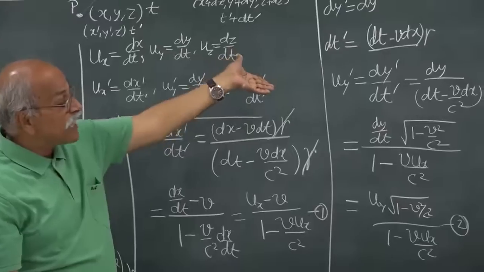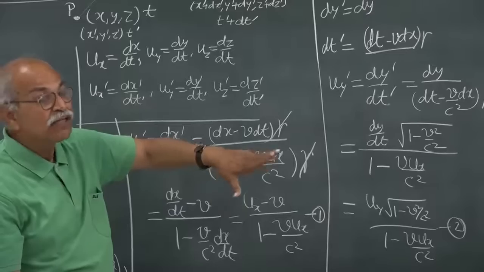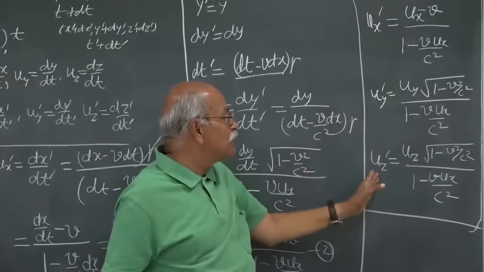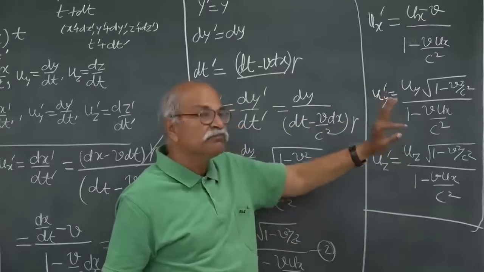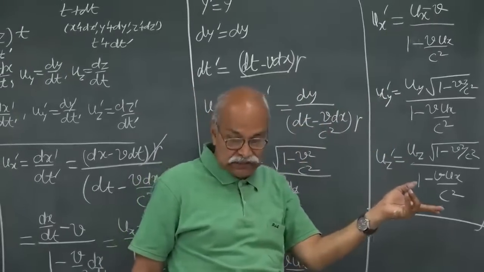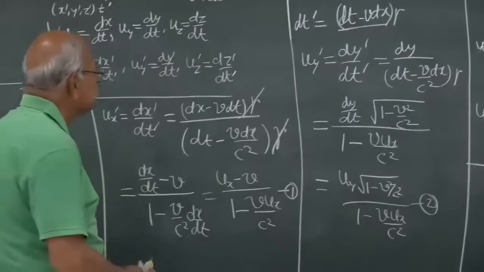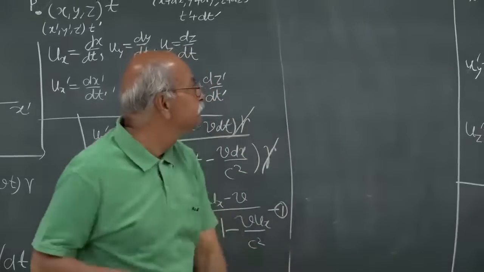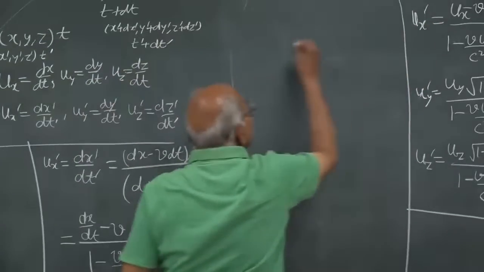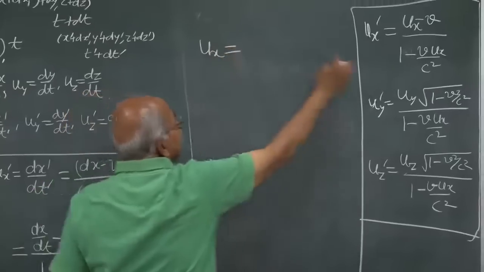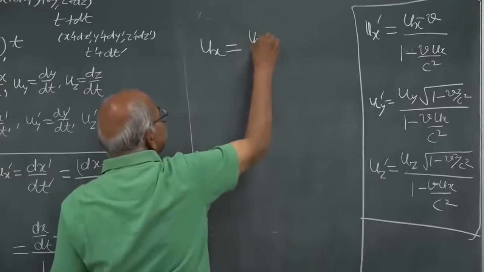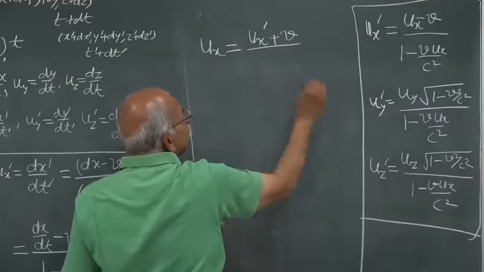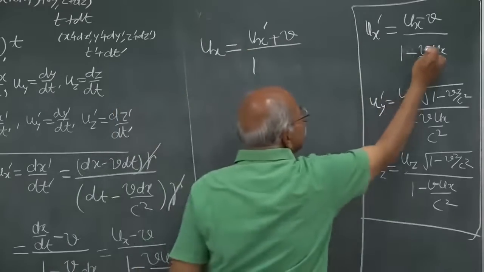If you change from S prime to S, the only thing you have to do is change primed quantities to unprimed and unprimed to primed, and put minus v in place of v. So you get the inverse transformation from there. In place of ux prime you write ux, and in place of ux you write ux prime, and minus v becomes plus v, and in the denominator 1 and minus v becomes plus v.